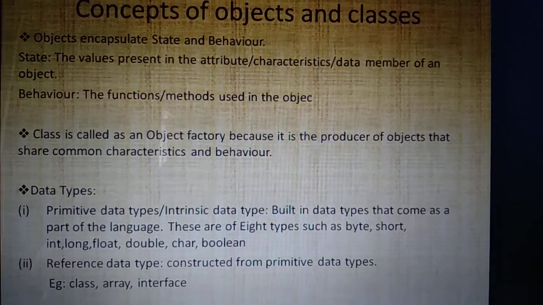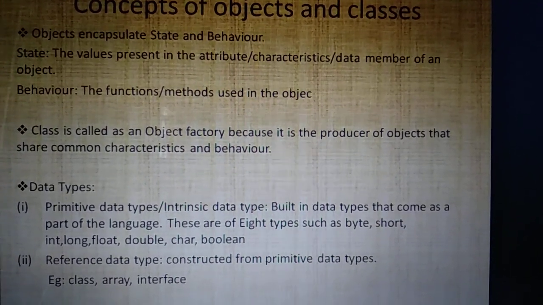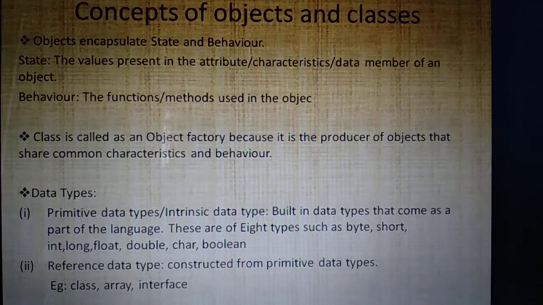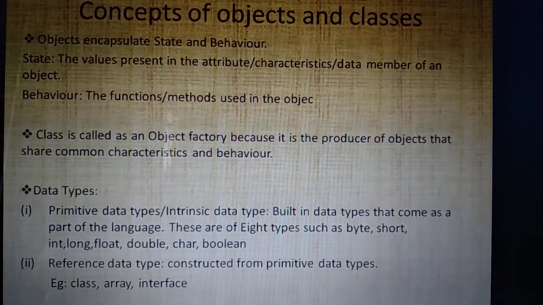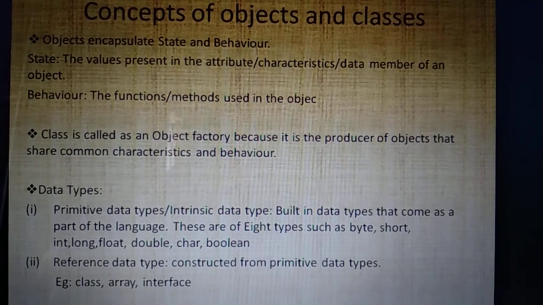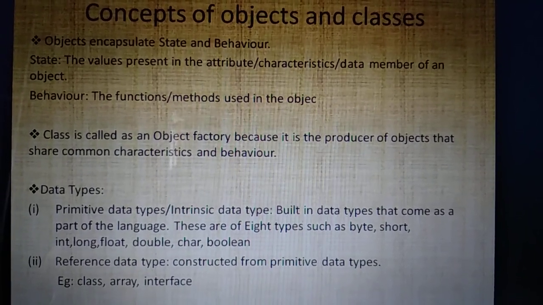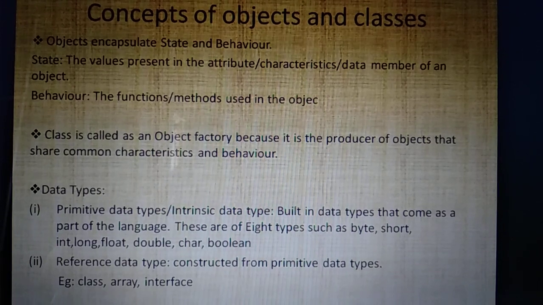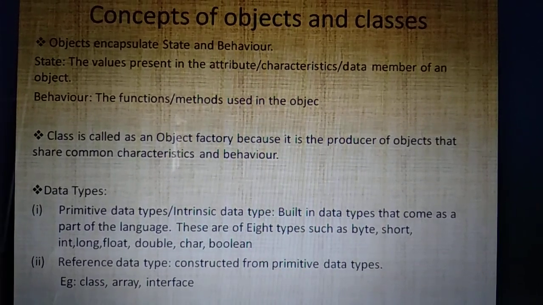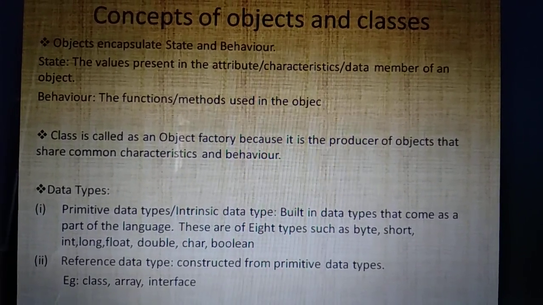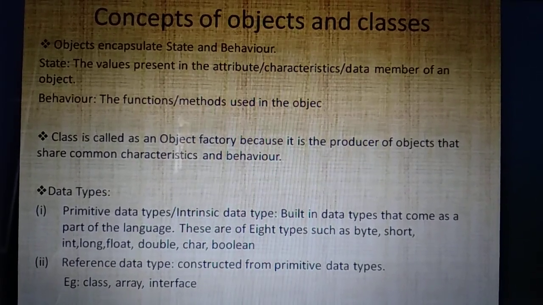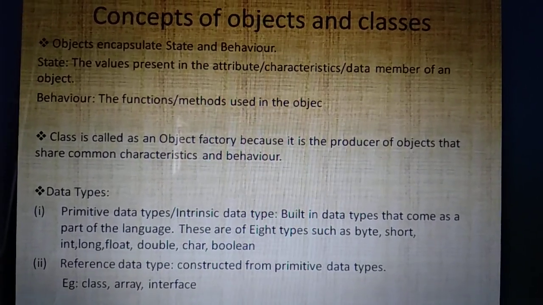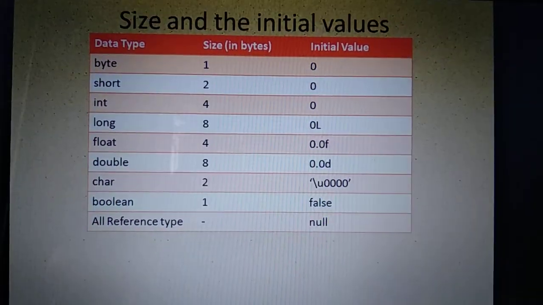So from here, you can expect some data types will be given and you will be asked to identify which type of data it belongs to. That means is it a primitive data type or a reference data type. Or sometimes a definition will be asked. What do you mean by data type? Then sometimes they will ask you to give examples for reference data type. So you can write either class or array or interface. Look at the question and write the answers. Okay. Now this is very important.